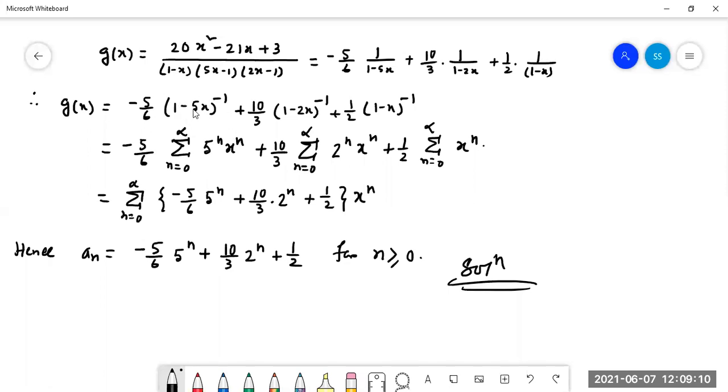We know that this is the standard form. So instead of (1 minus 5x) whole to the power minus 1, we can write summation n equal to 0 to infinity 5 to the power n x to the power n. Instead of (1 minus 2x) whole to the power minus 1, we can write summation n equal to 0 to infinity 2 to the power n x to the power n. Instead of (1 minus x) whole to the power minus 1, we can write summation n equal to 0 to infinity x to the power n.